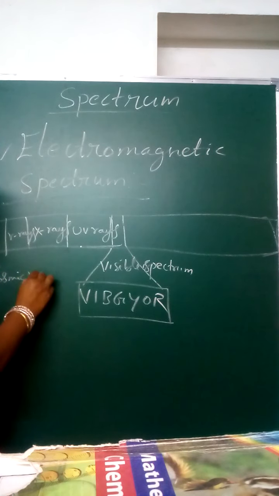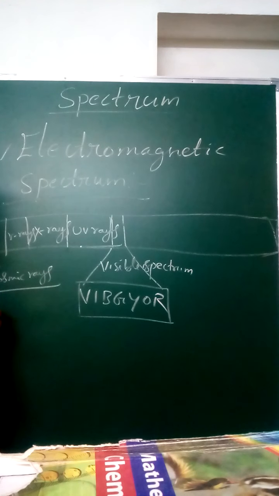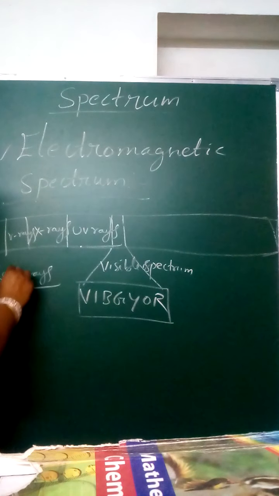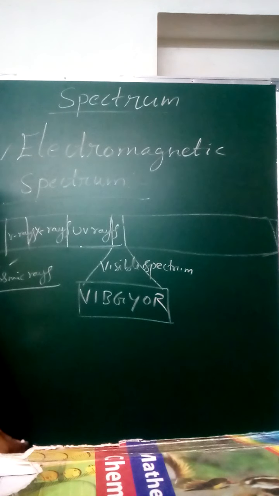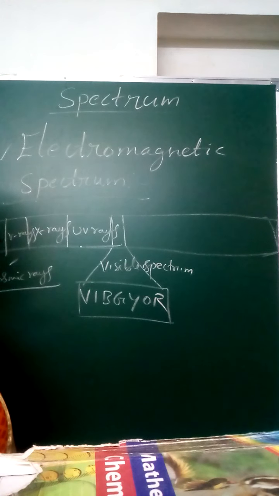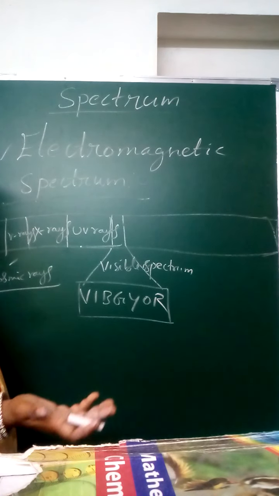Cosmic rays are very powerful rays. We cannot see them with our naked eye. Up to gamma rays, we can observe them on Earth.